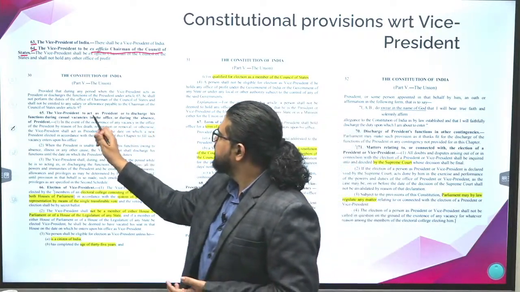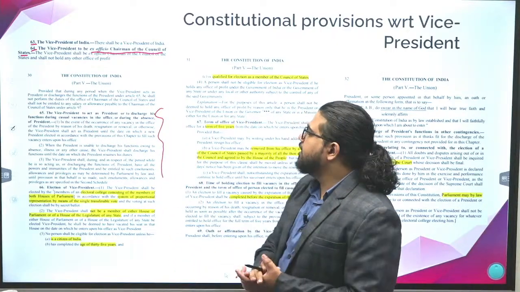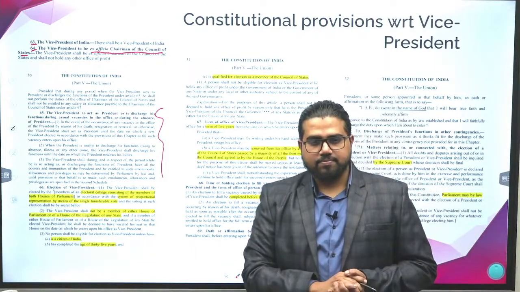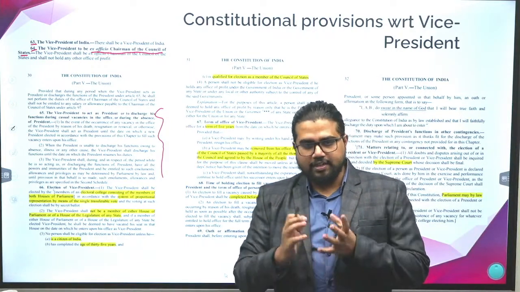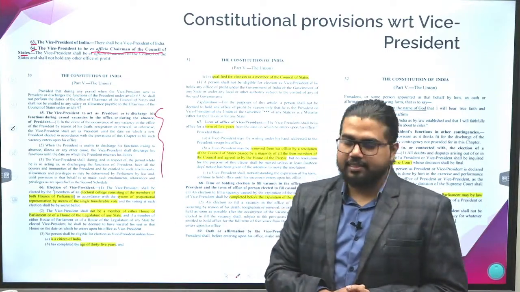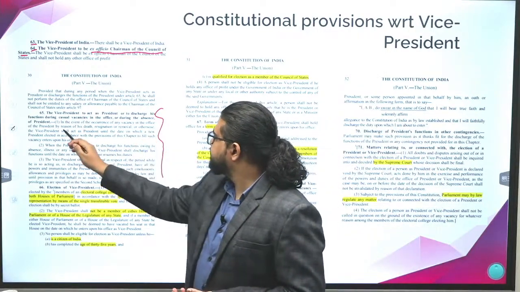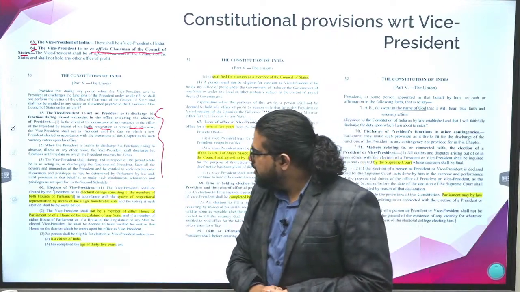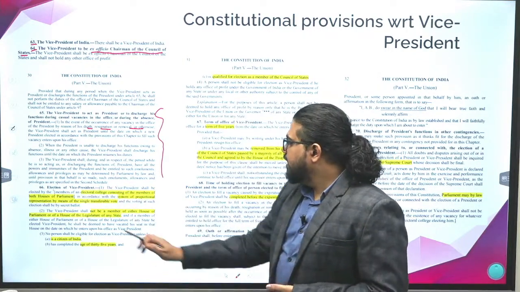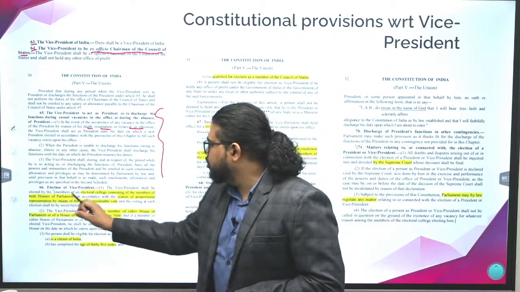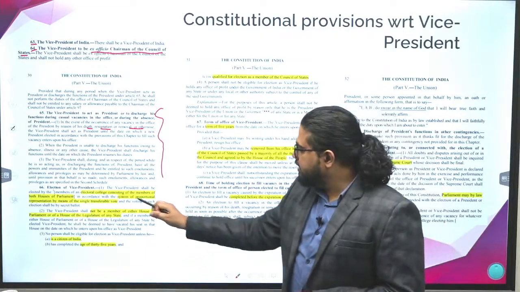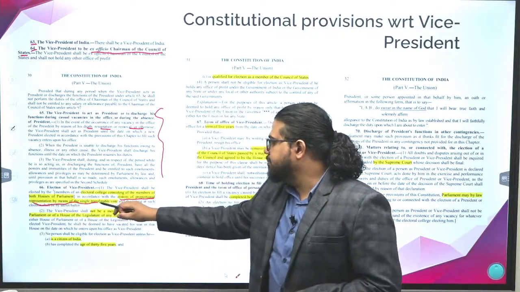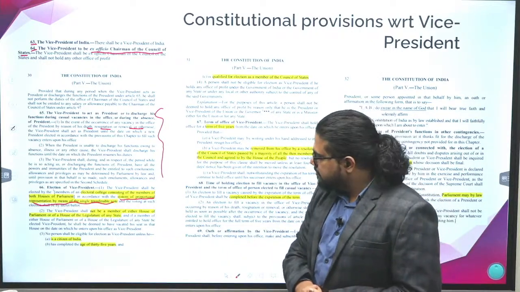What else do we have? Then, when he acts as President, when there is a vacancy in the office of President, it can come due to death, resignation, removal, or some other reasons. Now, most important, election of the Vice President. Electoral college consisting of members of both Houses of Parliament. And how is the election done? By the system of proportional representation by means of the single transferable vote.